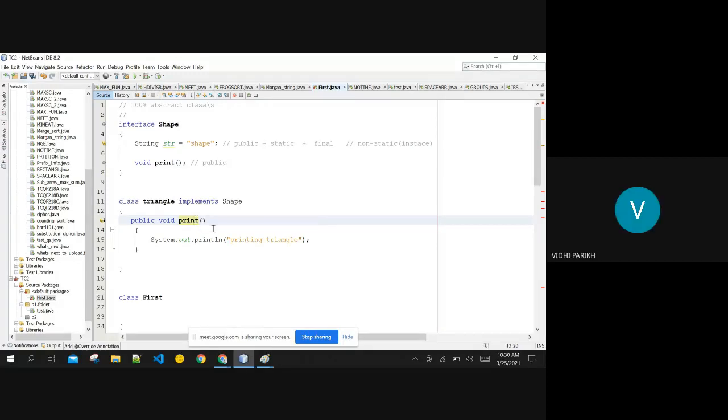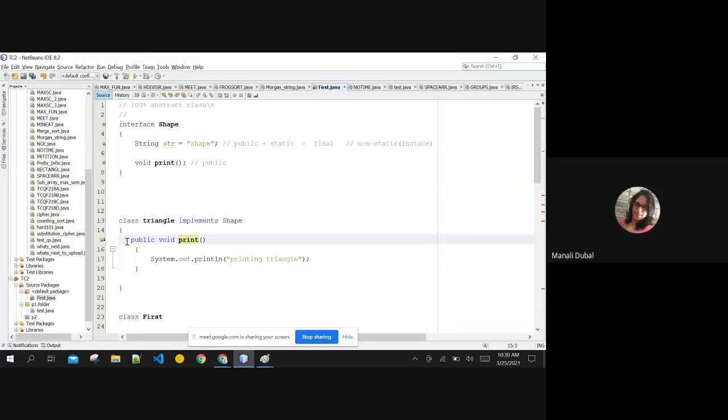Ma'am, then why aren't we adding the abstract keyword? By default, you need not add it at all. You can add it, of course. Not there in the class triangle, ma'am. In the class triangle. Okay. What I'm telling is, in the interface method. Yes, in this method you are telling. Yes, ma'am. Just like we are adding public, why aren't we adding abstract? Okay, okay. I got the question.